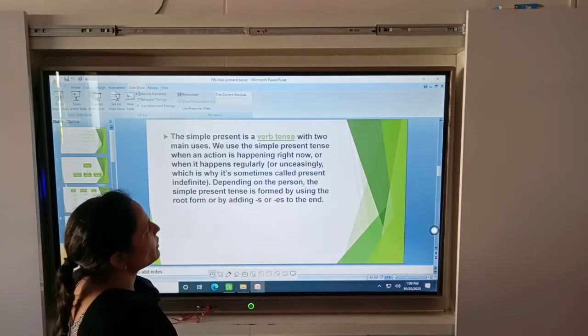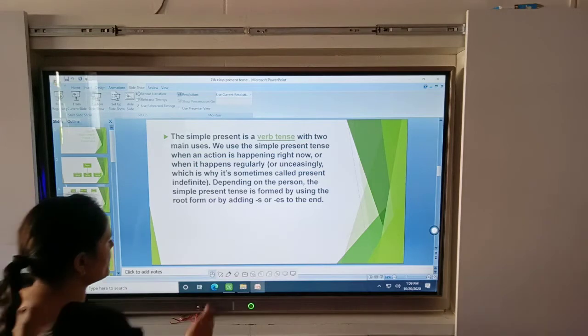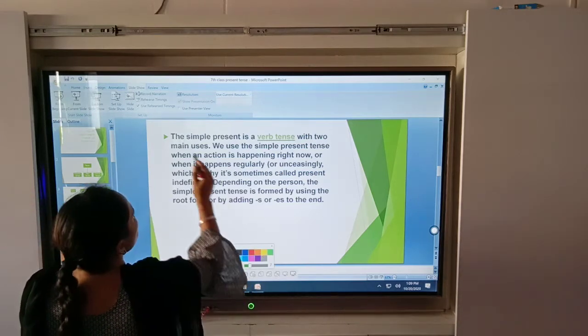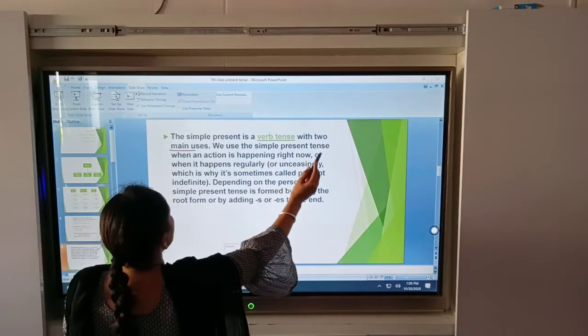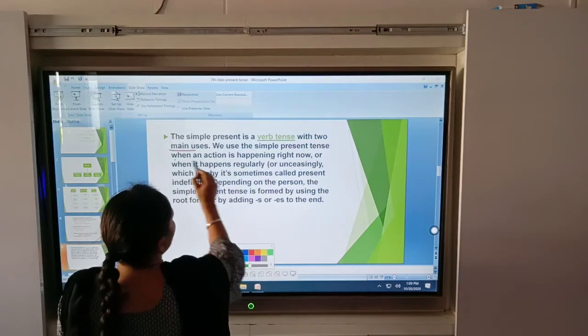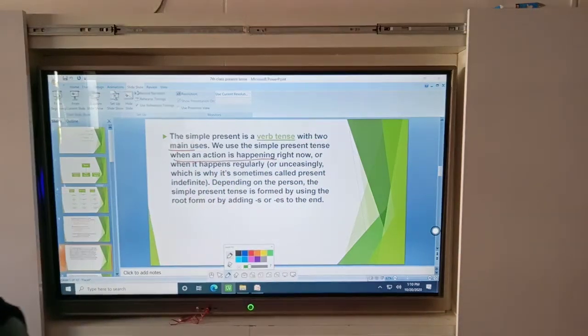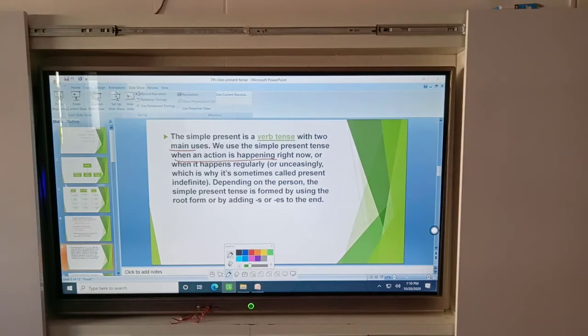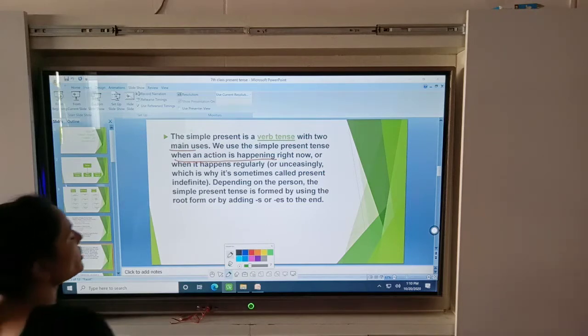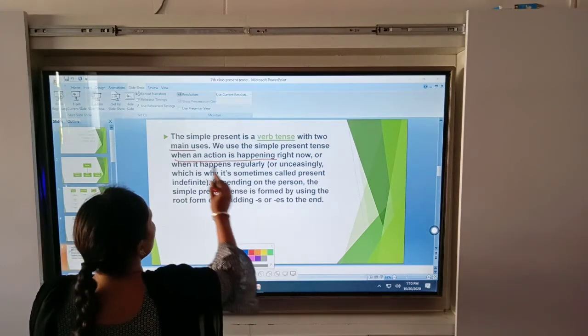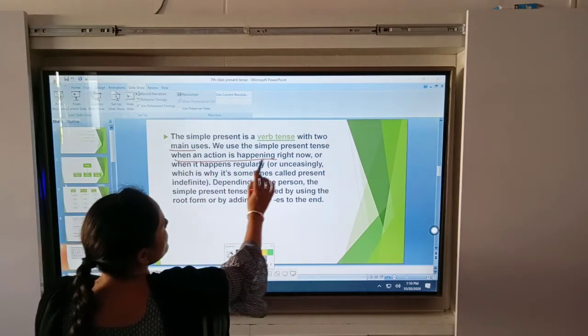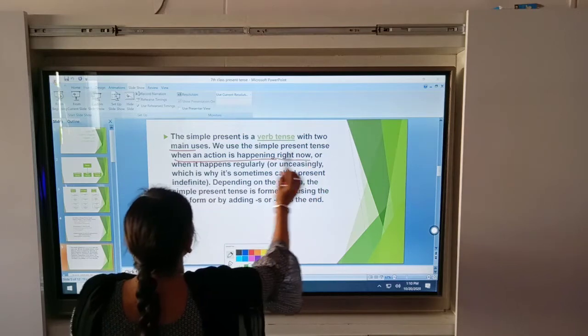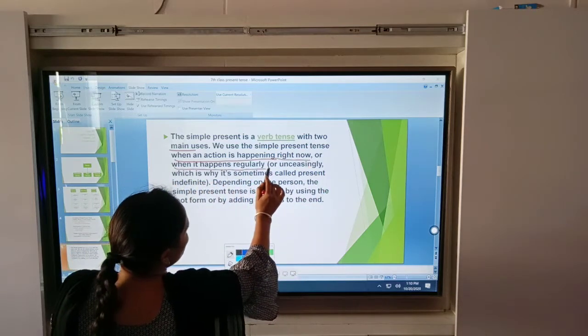Now we will discuss the simple present tense, a verb tense with two main uses. Look at the slide and read it. We use the simple present tense when an action is happening right now or when it happens regularly.